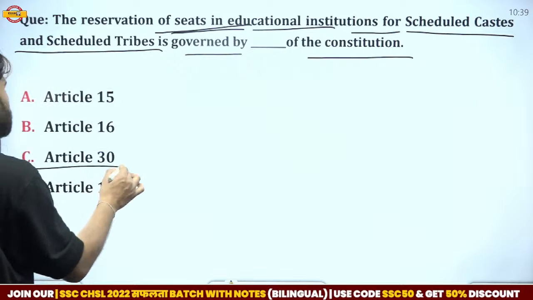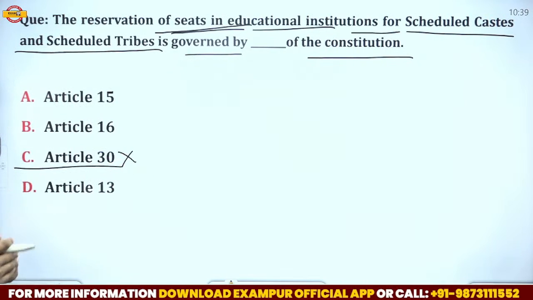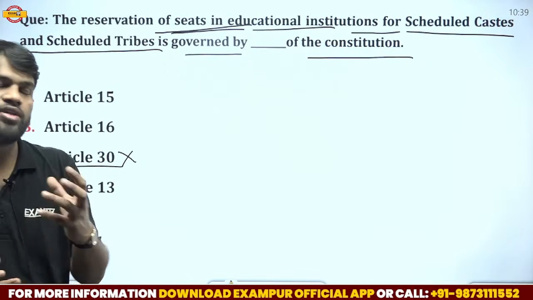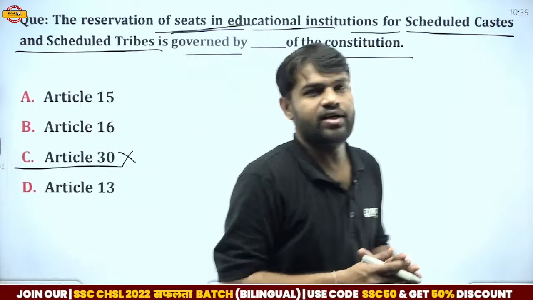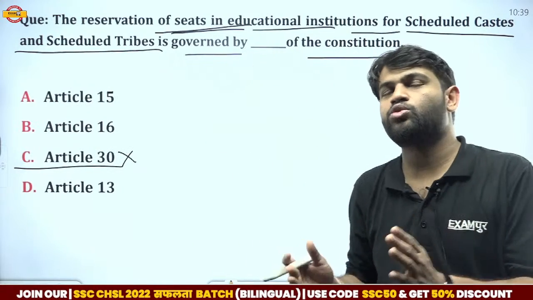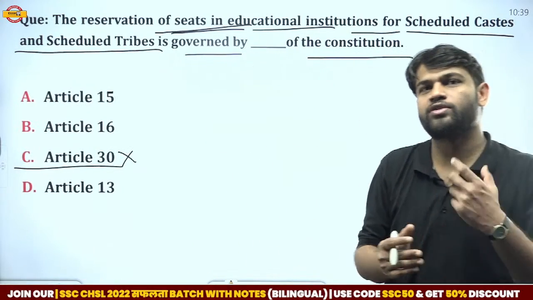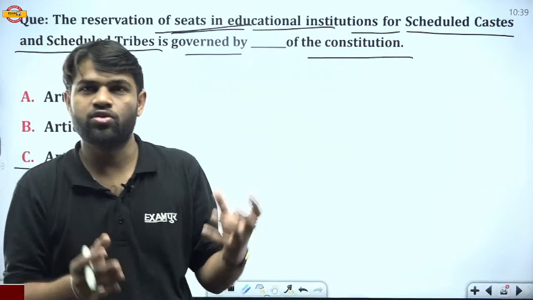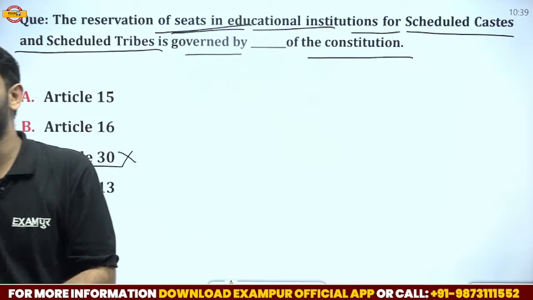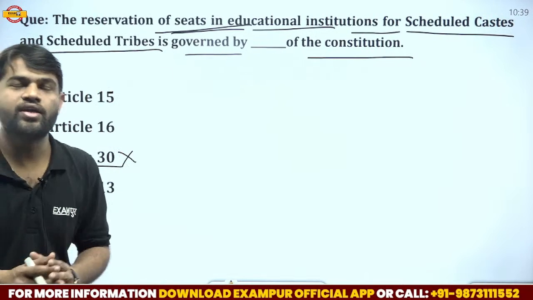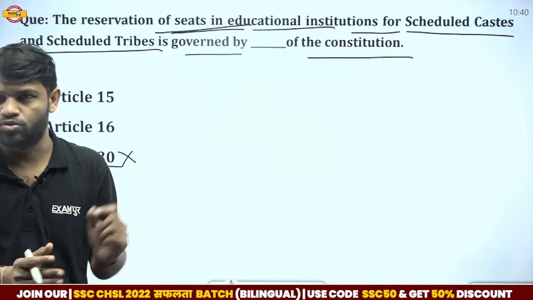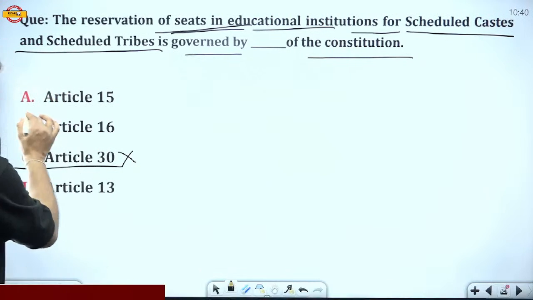So Vikramaditya, that is not the correct statement. Article 30 is related to the minorities, and by Article 30 minorities can establish educational institutions to protect their principles and rituals. They can establish and administer their educational institutions. So the correct answer is Article 15.